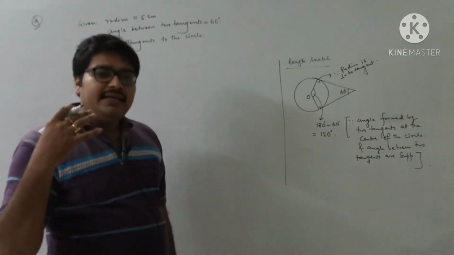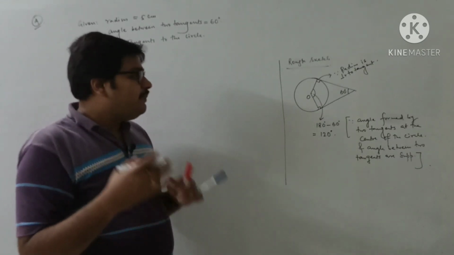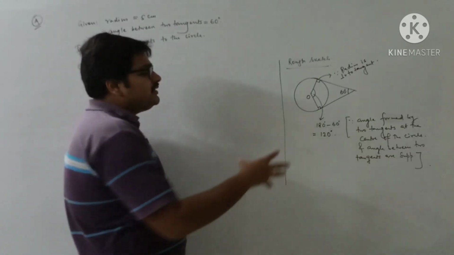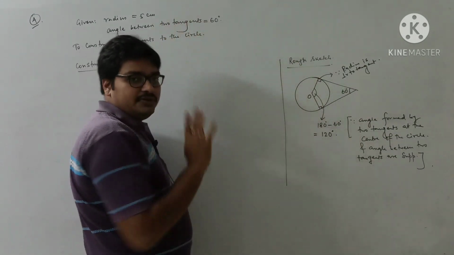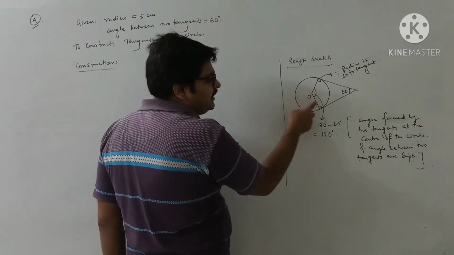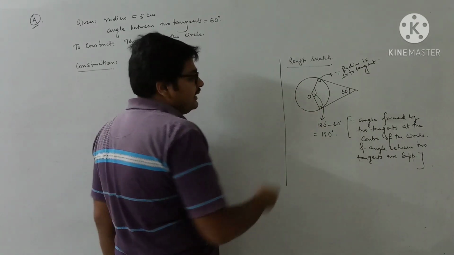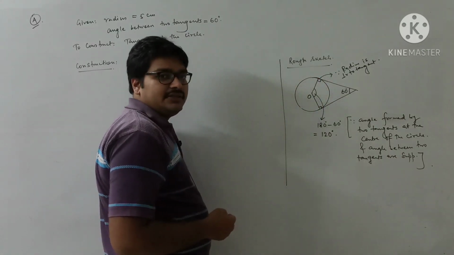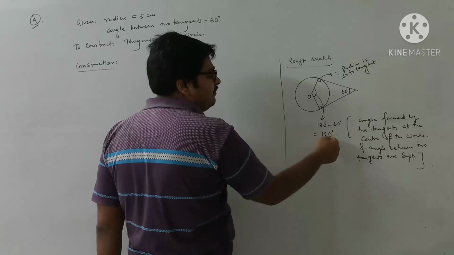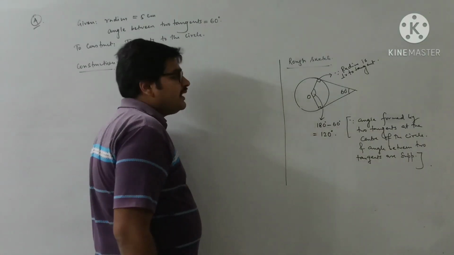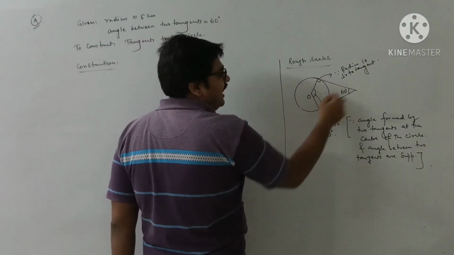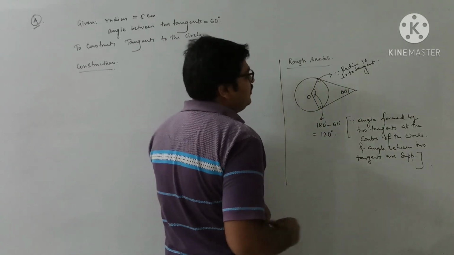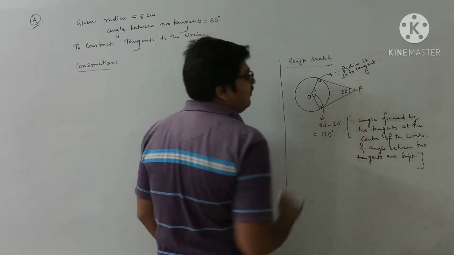So what is my plan to draw the construction now? What are the steps we will follow? First of all, we will draw the circle of radius 5 cm as it is told. Then we will construct any radius. Then we will construct 120 degrees and join to make another radius. Then the angle between the two radii will become 120 degrees. Now we will draw 90 degrees here and 90 degrees here also, so that the two lines will intersect at some point, and that point will be the external point.